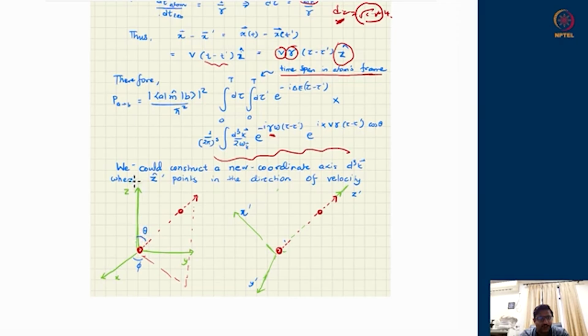Suppose initially you had chosen any z axis, x axis and y axis in this d3k, and the particle was moving in a particular direction. What you can do, you can reorient your coordinate system such that your z-axis has become the particle's direction of motion, and x and y are just orthogonal corresponding coordinates.